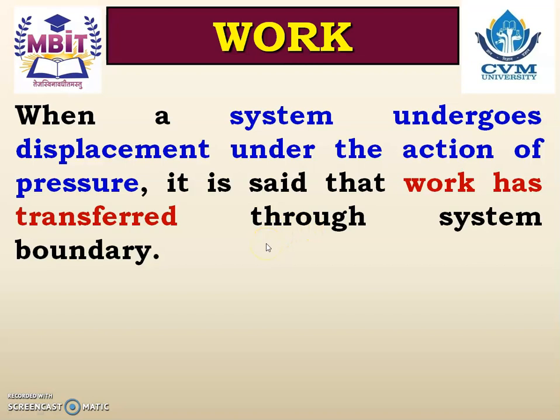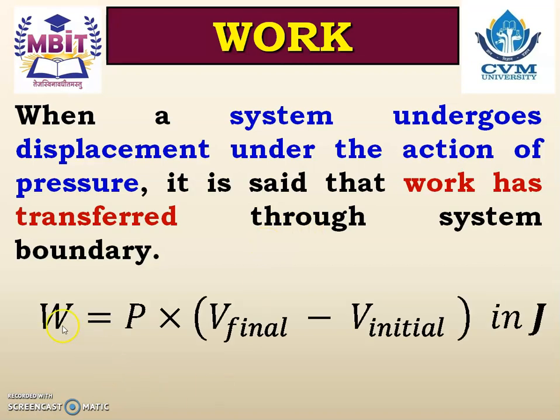And what is the equation for that? Work done in that case is equals to pressure multiplied by final volume of the system minus initial volume of the system, sorry. So work done is equals to pressure applied to the system multiplied by, into bracket, final volume of the system minus initial volume of the system, and it is expressed in joule as well as kilojoule.